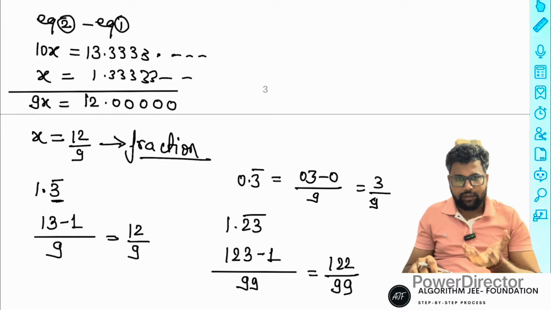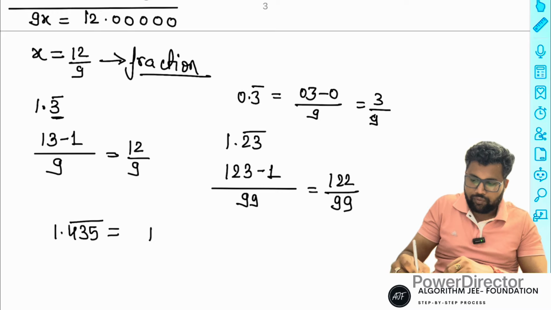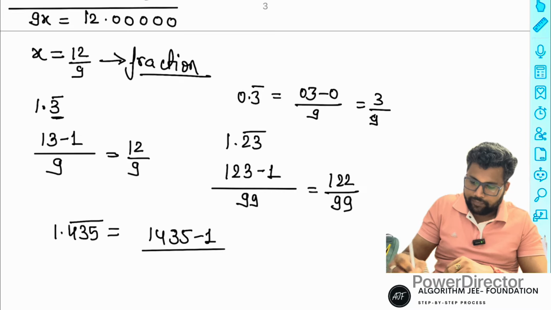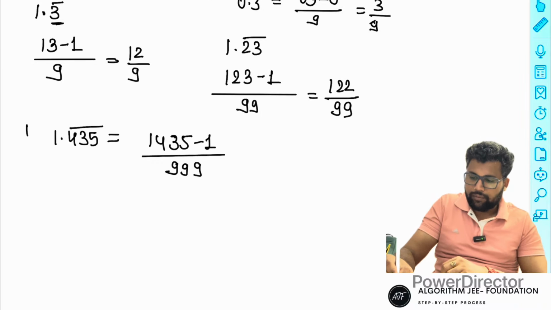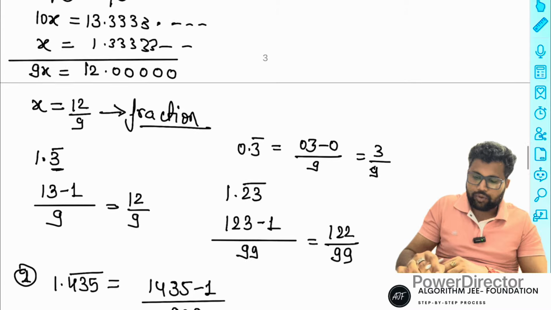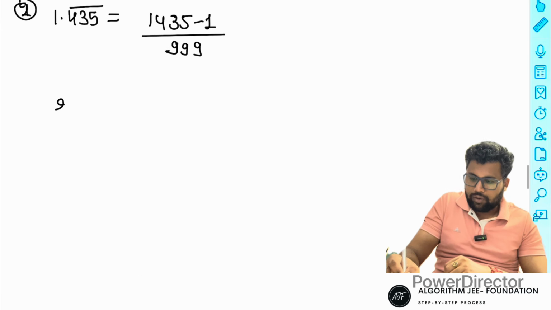The fractional part is a very easy thing, right? I'll repeat once more with 1.435 recurring: 1435 subtracted by 1, divided by 999. Easy. But sometimes a question is given in a second category, where after the decimal one number is not recurring and then the recurring starts. This question is also easy.